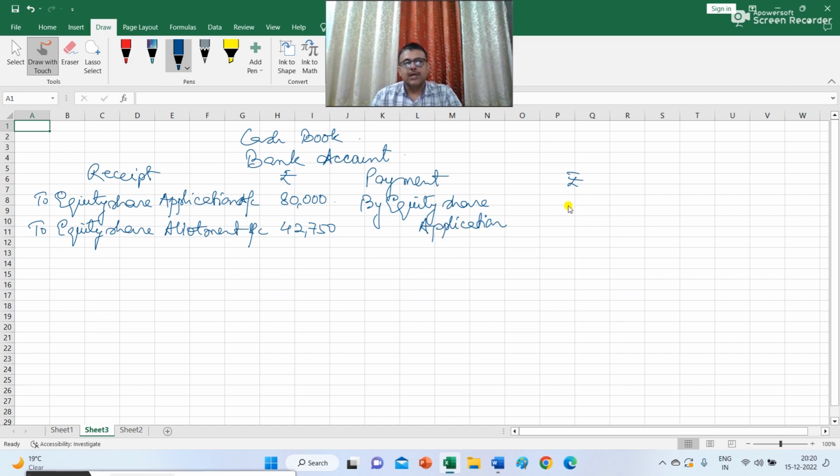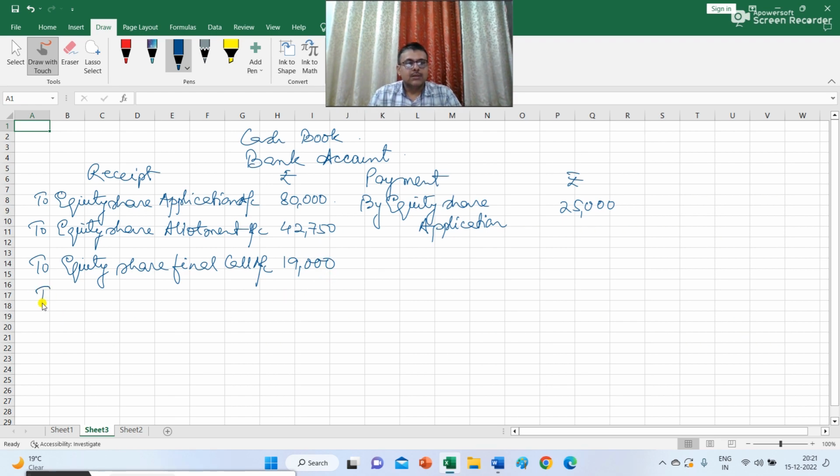This figure you will get in journal number 2, 25,000. The amount was refunded. And in journal number 4, you will find the money that was received on equity share allotment. Then the call money was received, so I have to write here equity share final call account, and the amount is 19,000.